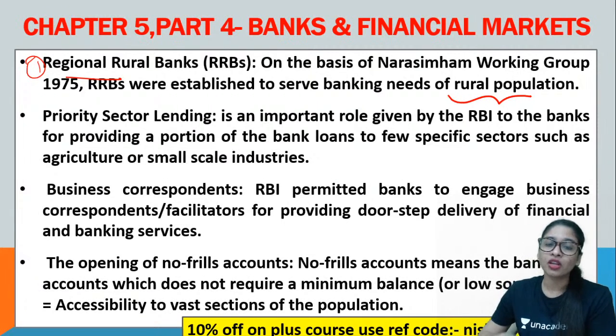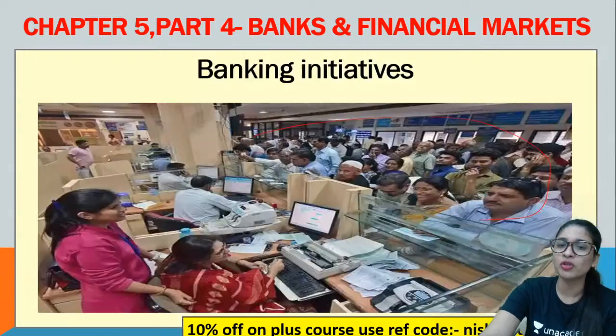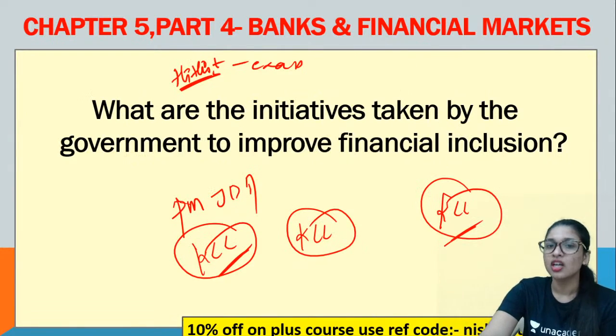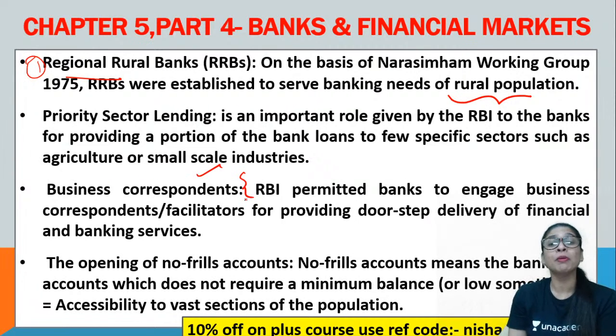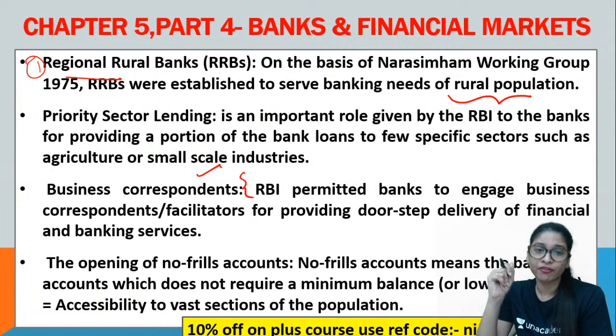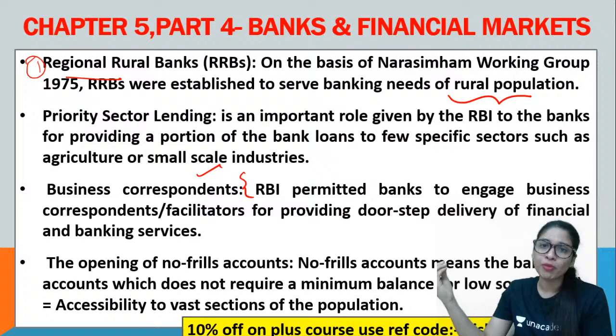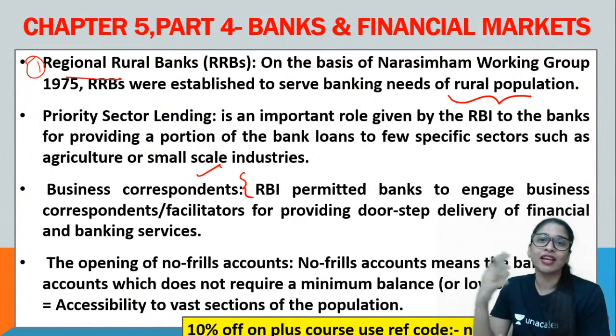So now, apart from that, another initiative which can be taken by the government to improve financial inclusion is business correspondents. The Central Bank of a country, that is RBI, permitted the banks to engage business correspondents, because they'll be able to provide a door-to-door facility for financial and banking services. That is indeed a way in which you can make more and more people inclusive in the digitalized perspective.